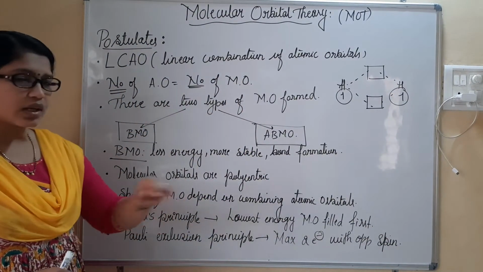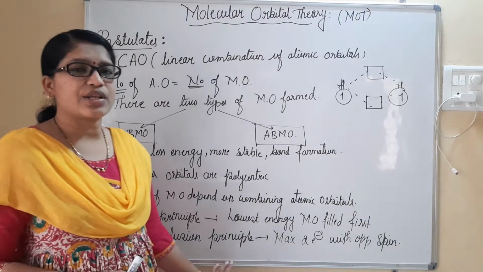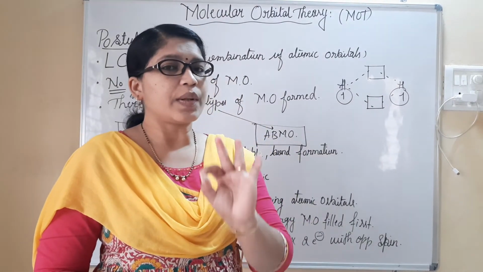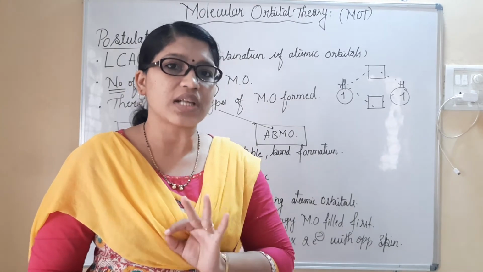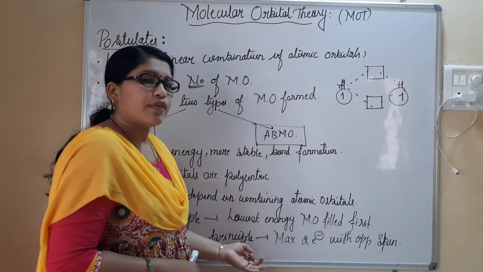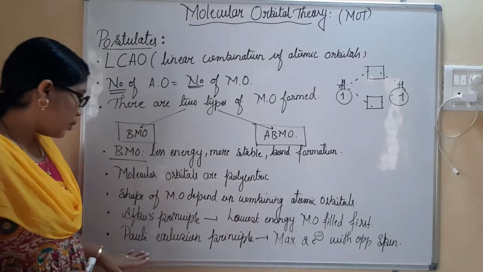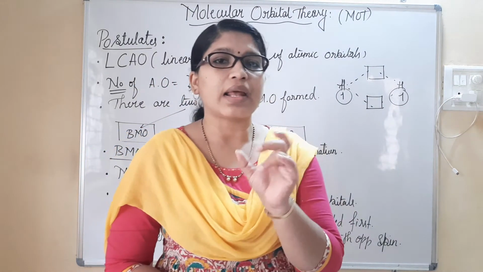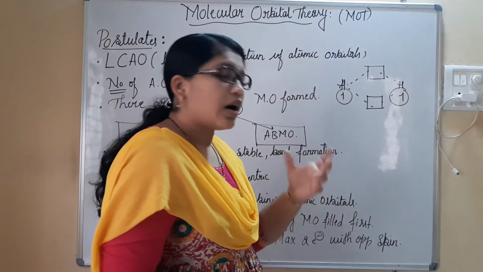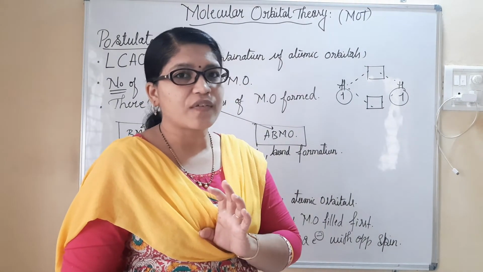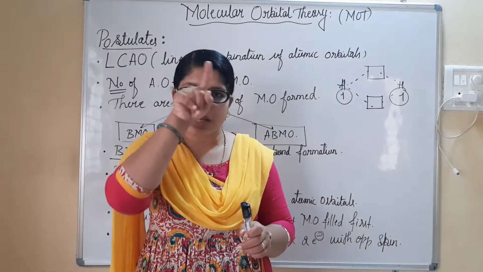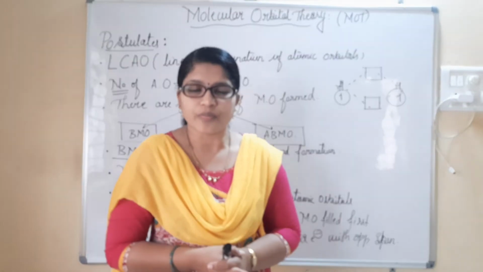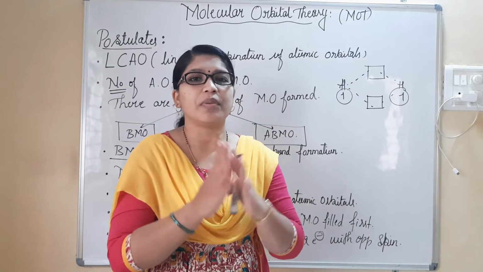Then we have the next point, that is, according to Pauli's exclusion principle. This also we have done with the spin magnetic quantum number. I explained the quantum numbers in the chapter Atomic Structure. There we made use of this point, that is Pauli's exclusion principle. A maximum of 2 electrons we can fill in an orbital, and with opposite spin. Plus half spin, minus half spin, is mainly because electrons will be rotating in a clockwise and in an anti-clockwise manner in an atom. Then only the stability is more. Otherwise, electron repulsion will be very large.